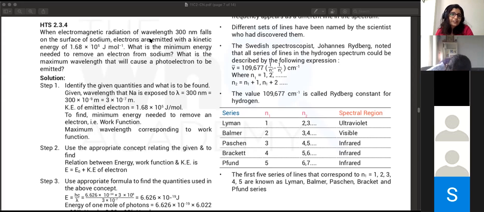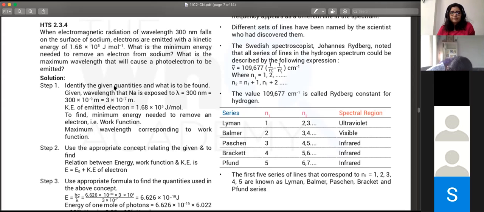So 300 nanometer is lambda naught? It's not. Kaveri, read the question. We already discussed this. What does 300 nanometers say? Just read the first sentence. Electromagnetic radiation, yes, it's its wavelength. Which radiation is it? Is it the minimum radiation required, or is it the radiation that you are exposing sodium to? The radiation that we are exposing sodium to. Yes, so that's just lambda.